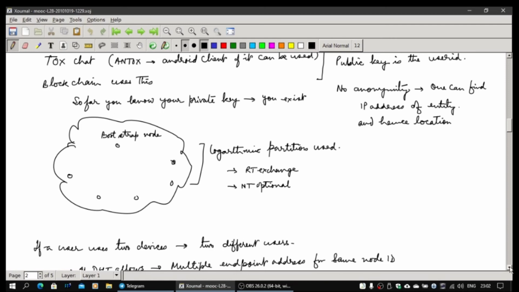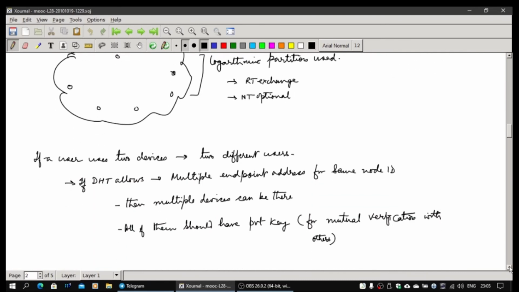Okay. And then of course there is a logarithmic partitioning, so the network will always remain connected, as I had talked about in one of the earlier lectures. You can also maintain a neighbor table, but it's optional. But if you do it, you can actually make the whole network routing far more efficient, and I think it's desirable that we should do that. Now the question is, if a user has two devices, there will be two different users, because users are identified by public key, which gives the node IDs. So it cannot be the same user.